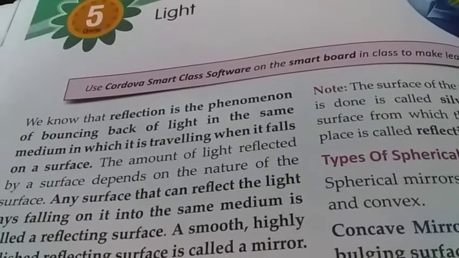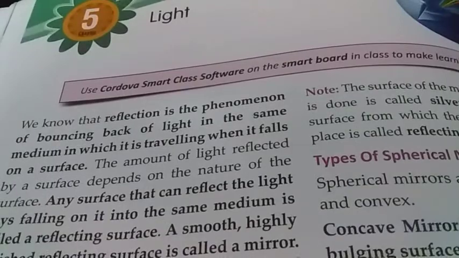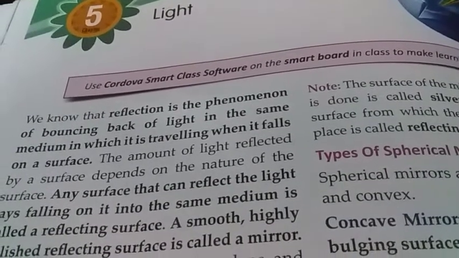So children, today we are going to start a new chapter, chapter number 5, light. Now what is light? As we know, light is a kind of energy that gives us the sensation of vision.